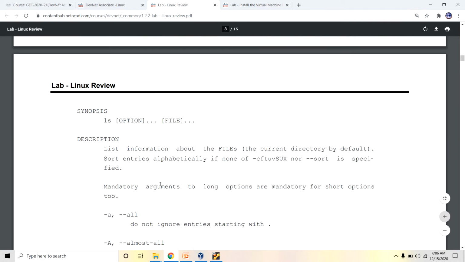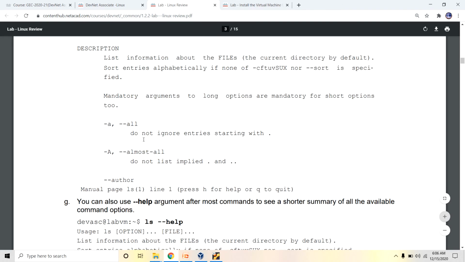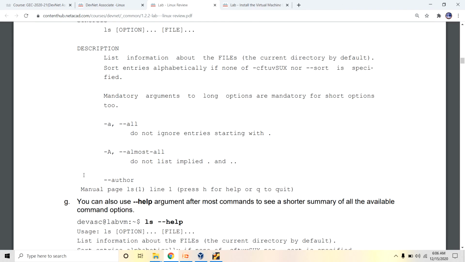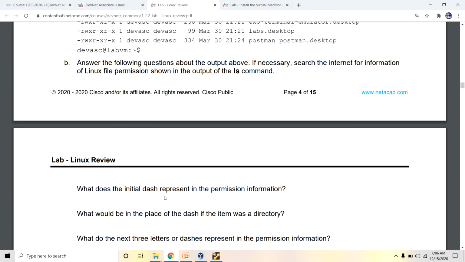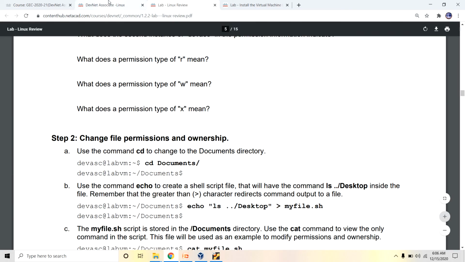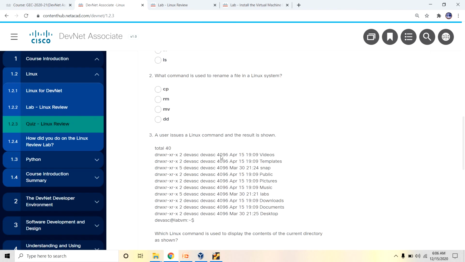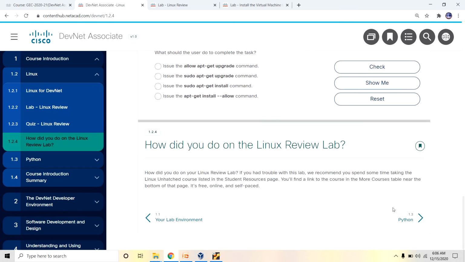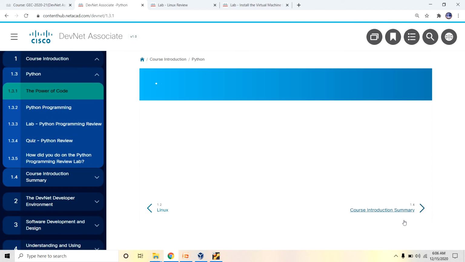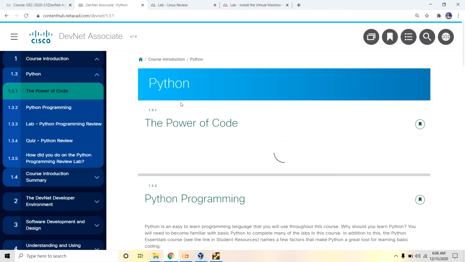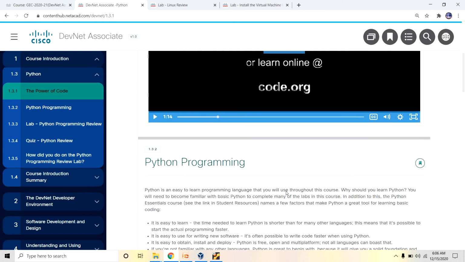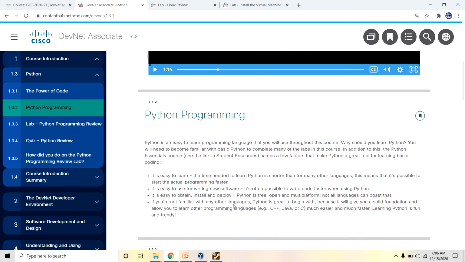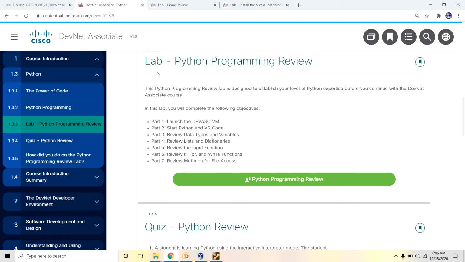This is a step-by-step process, what to do and what not to do. The complete information belongs to the lab environment. Whenever you complete the entire information, we move to the next Python environment. That is the importance of Python programming. You can see all the Python programming videos and implement the lab environment.